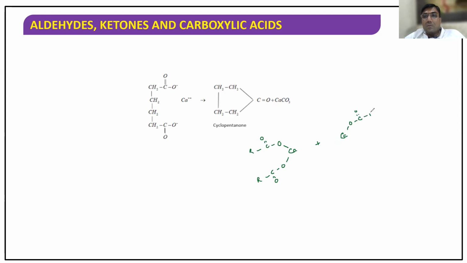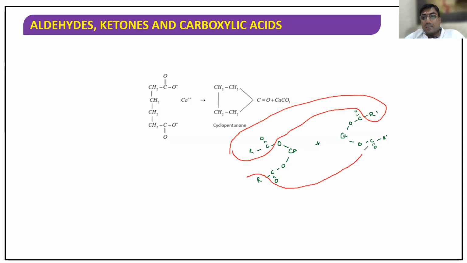Now listen carefully. Now the mechanism. So the mechanism is like this. Now listen carefully.